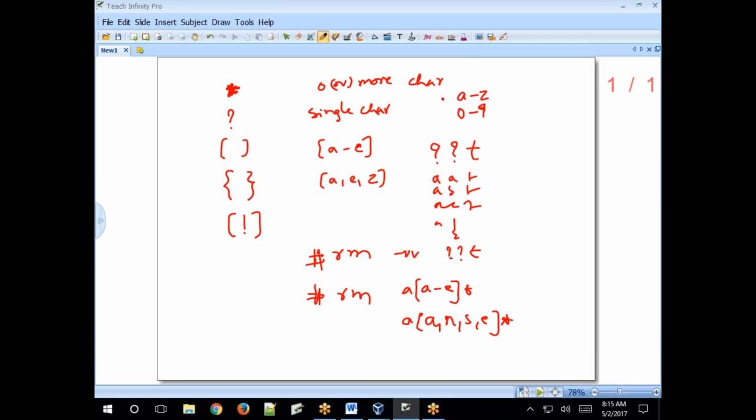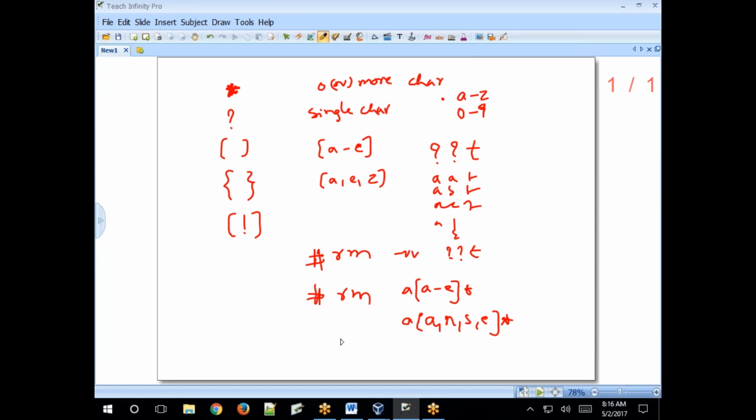If you specify the syntax like this, A, what is here? The starting letter, the file name's first character. File name must start with A and end with any character, but the second character must be from the range you specified here. So A, N S E.